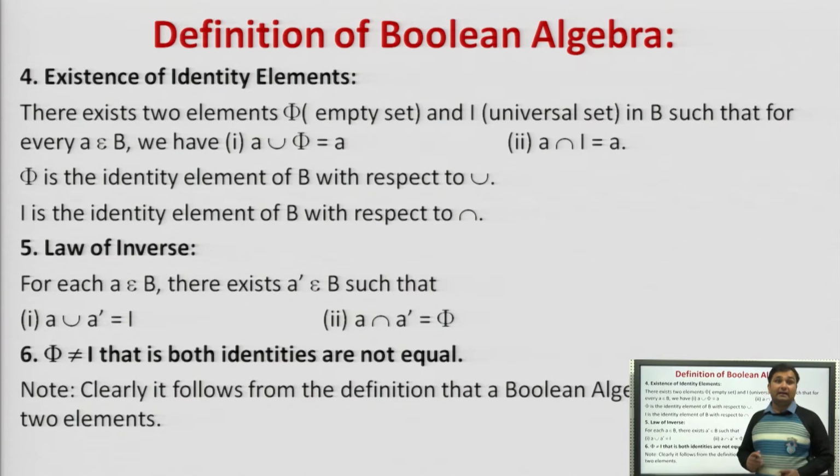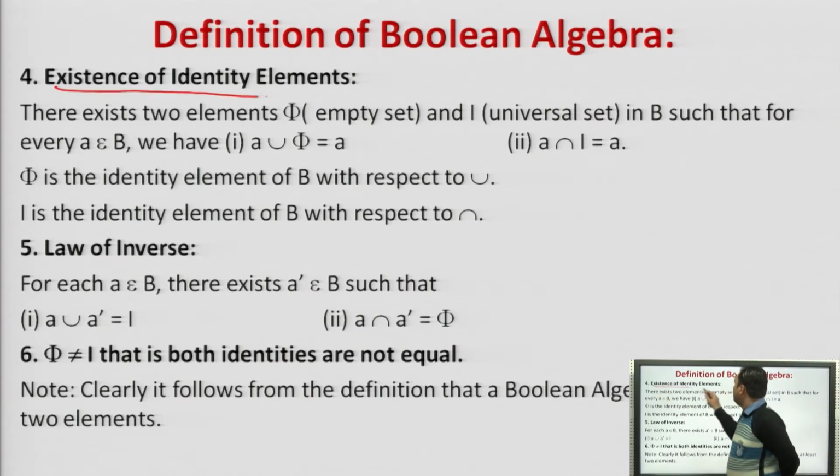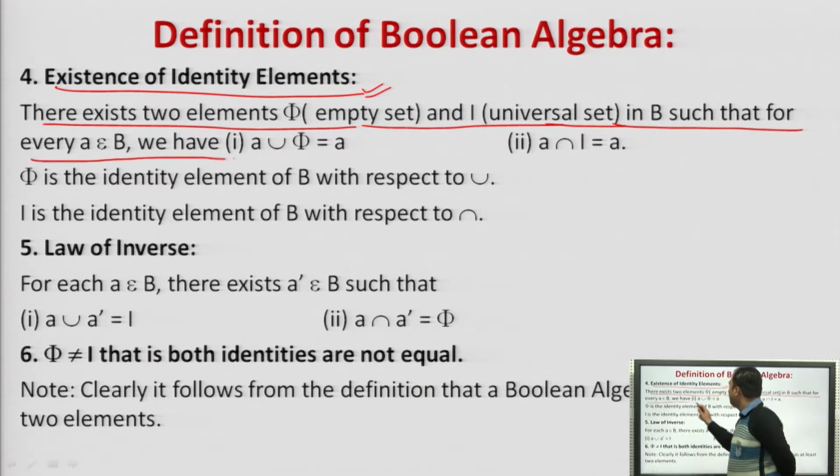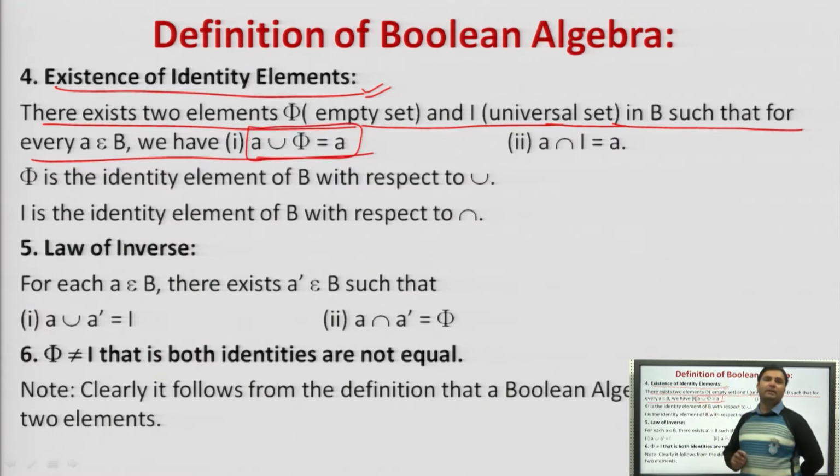Next is the identity law, the existence of identity elements. There exist two elements, phi, that is the empty set, and I, that is the universal set, in B such that for every A belonging to B, A union phi will return A. Please remember, A is an element or a set of an element of a Boolean algebra B. If it is done union with an empty set, this will return A. If it is done intersection with the universal set, then it is written as A. Agreed?